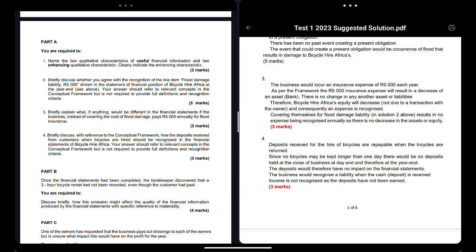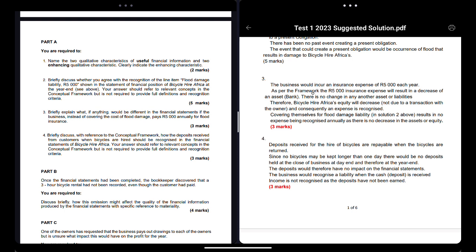What would be different if the business, instead of covering flood damage, pays 5,000 rand for flood insurance? Now you think you just have to say expense and you'll get your 3 marks. No. Because we're doing the conceptual framework, you must show why it's an expense. You can't just say it's an expense and be done. You have to have proof. This is like paper 2 geometry. You can't say something without proof. So because you said it's an expense of 5,000 each year, you need to prove via the conceptual framework that it is an expense. You see what I'm saying?